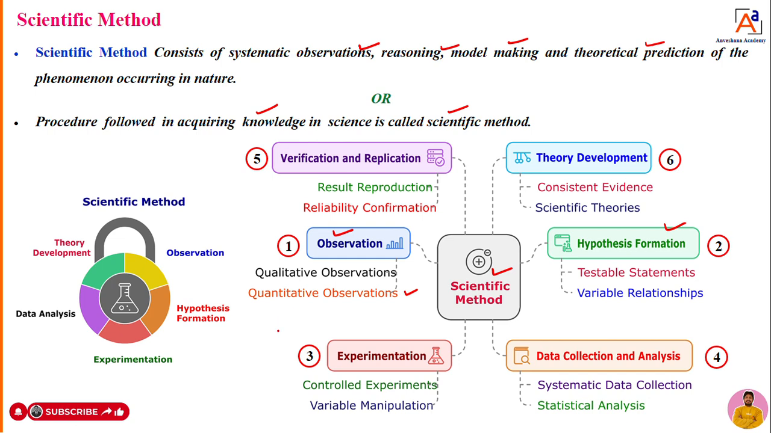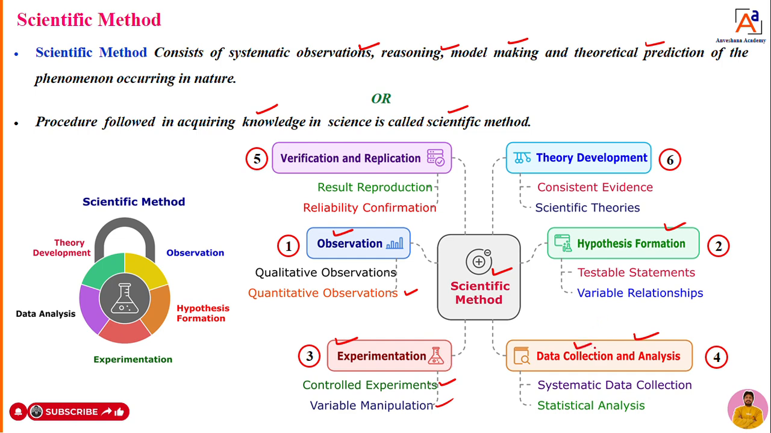Third step: based upon that hypothesis or problem formulation, we are going to create a model. On that model we are going to do experimentation repeatedly. When it comes to experimentation, there are 2 kinds of experimentation we are going to do. One is controlled experiments, another is variable experimentation. This is the third step. When it comes to the fourth step, once the experimentation is done, we are going to get some result. That result we are going to collect.